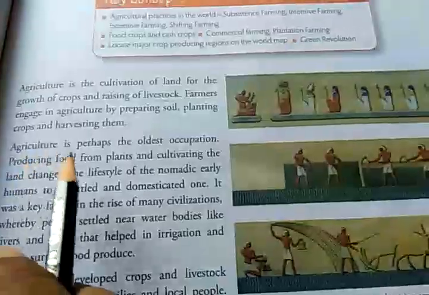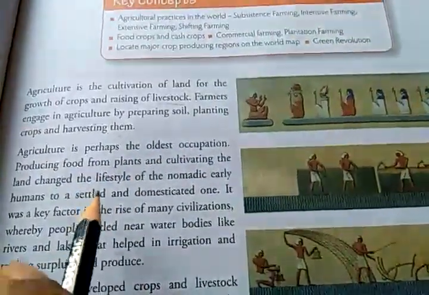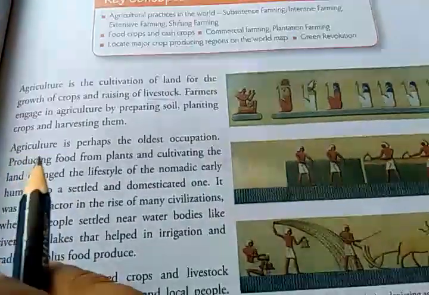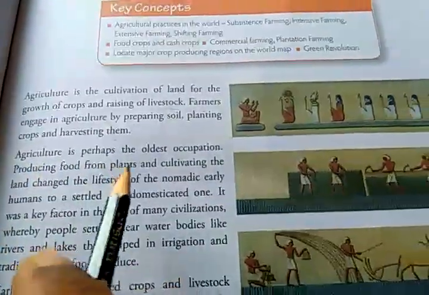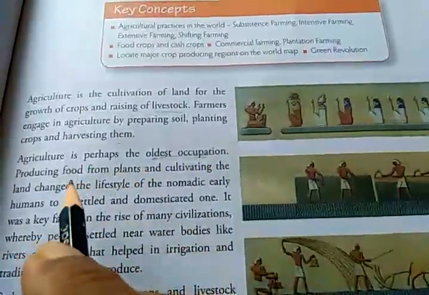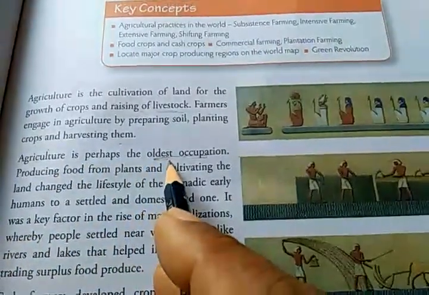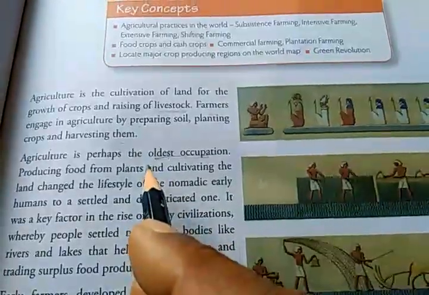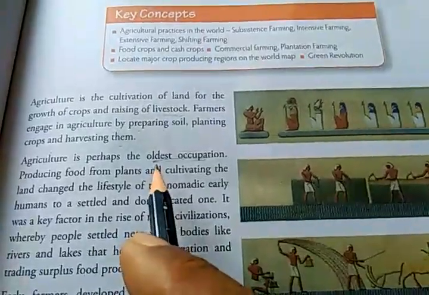Then, agriculture is perhaps the oldest occupation. Can anybody tell me during which period agriculture started in the history of human civilization? Okay, in my next video, I will ask you this question again. Agriculture is perhaps the oldest occupation, since time immemorial, in the olden time during the Stone Age. This agriculture practice started.